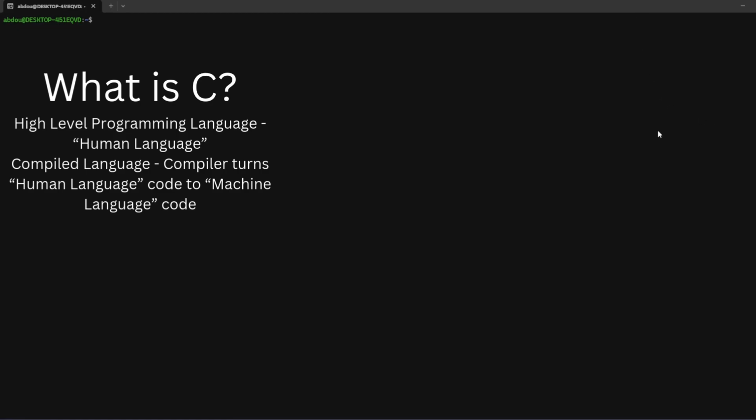Now, this is different because with C and C++, how it works is we write our code and we actually can't run that because the computer doesn't understand it. We have to turn it into machine code by making an executable file, and then the machine understands it.